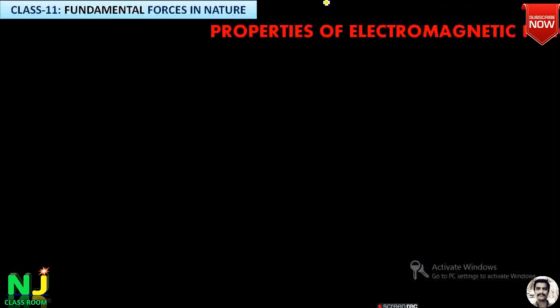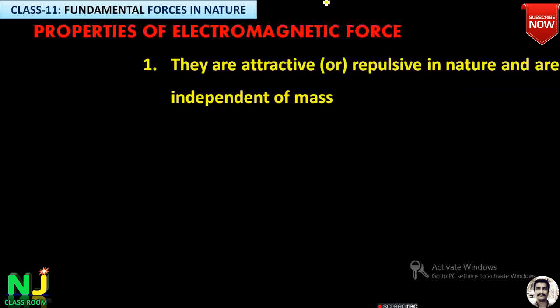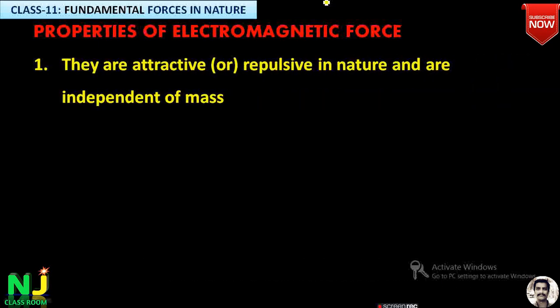Now we go to the general properties of the electromagnetic force. The first important property is that they are always attractive or repulsive. Remember, either attractive or repulsive in nature, and they are independent of the masses, irrespective of the masses. Let us consider two bodies of different masses but having the same charges. Their force is independent of the masses. It depends only upon the charges, because we already know that the force is directly proportional to the product of Q1 and Q2 only, not on the masses of the bodies. Therefore it is mass independent, whether it is attractive or repulsive in nature.